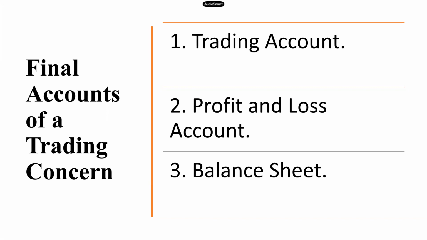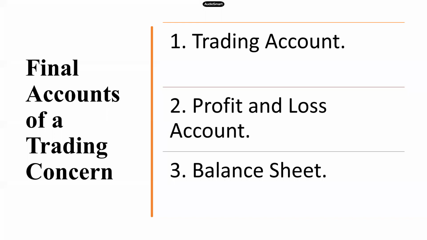Then our heading is the trading and profit and loss account of so-and-so concern. We start with the trading account and then continue on the same page with the P&L account. Otherwise, you can also prepare them separately: a trading account first and then the P&L account. And at the end, we prepare the balance sheet.